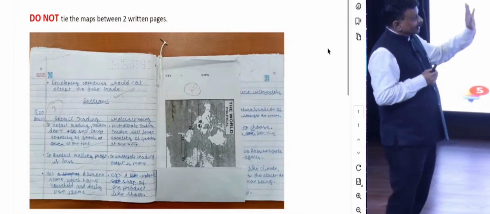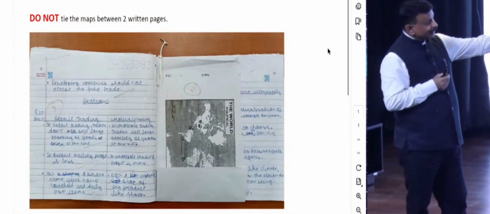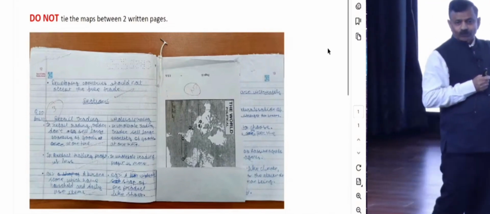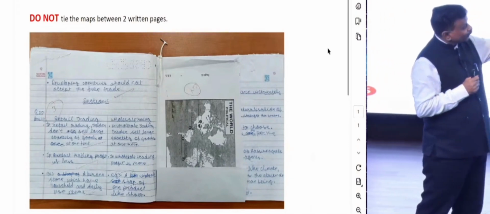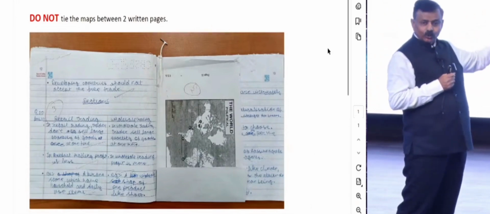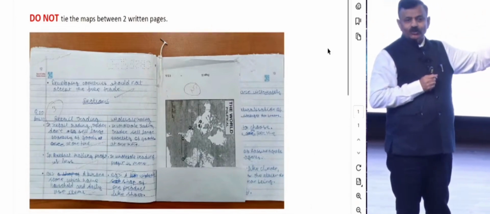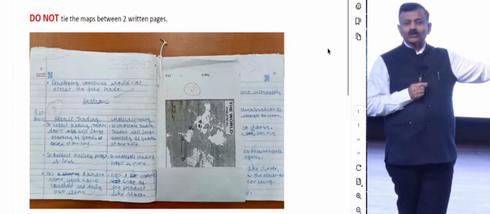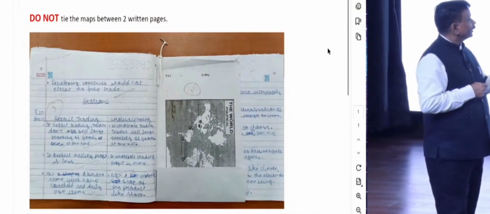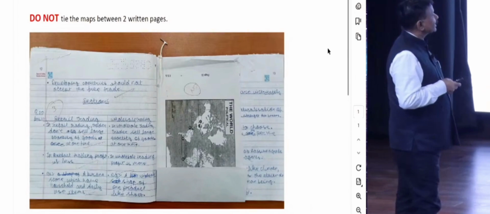So this is the first way, which is the wrong way for OSM. The map should not be attached in between the two written pages. Okay, so this will be considered wrong because this is going to slow down our speed for the scanning. The right one is next.